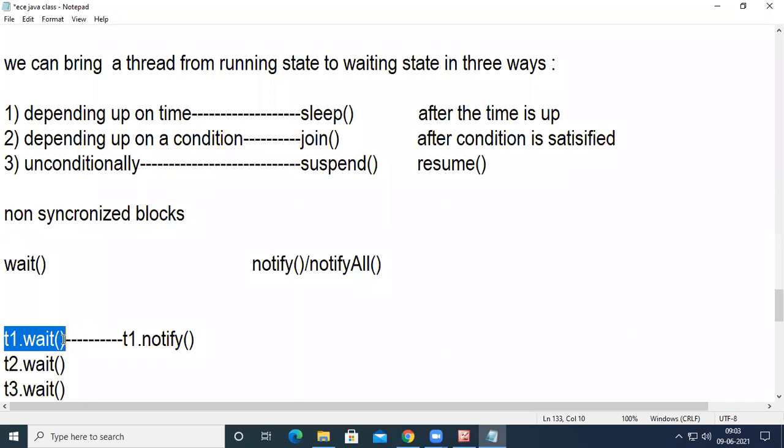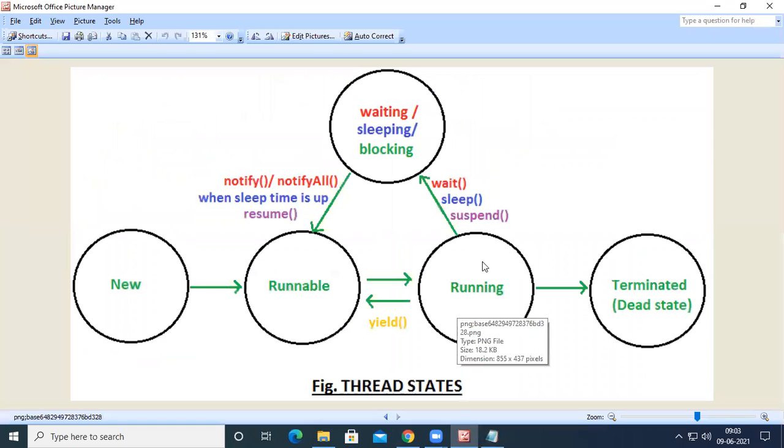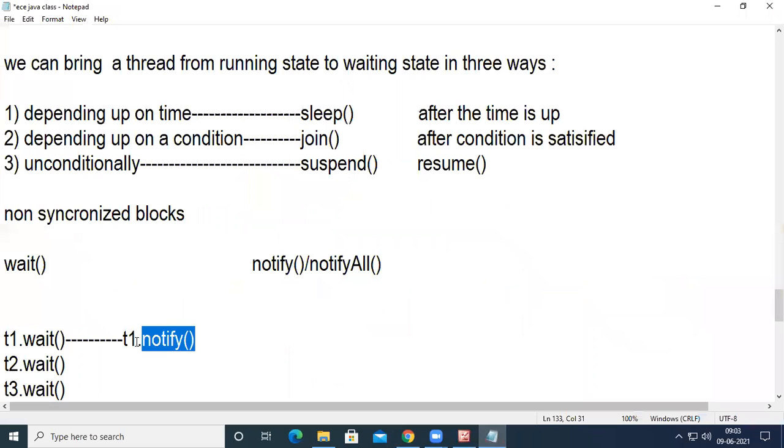When we call wait, the thread will be moved from running to waiting. When we call notify, the thread will be moved from waiting to ready or runnable. So here, when we call T1 dot notify, only one thread is moved. And for example, instead of calling T1 dot notify, if I call notify all, then all the threads T1, T2 and